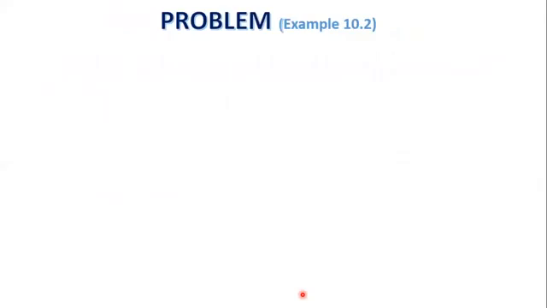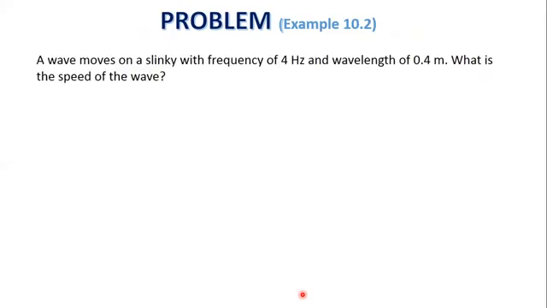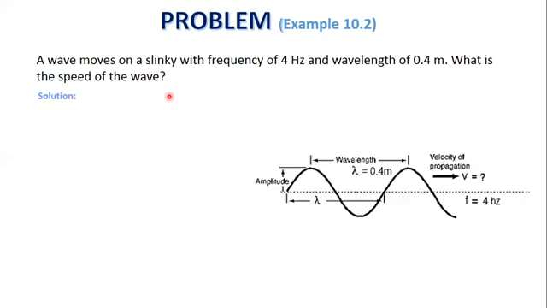Problem related to the wave equation. A wave moves on a slinky with a frequency of 4 Hz and a wavelength of 0.4 meter. What is the speed of the wave? Solution. We have frequency is equal to 4 Hz and wavelength is equal to 0.4 meter. Velocity is required.